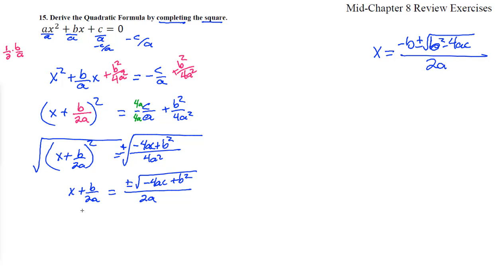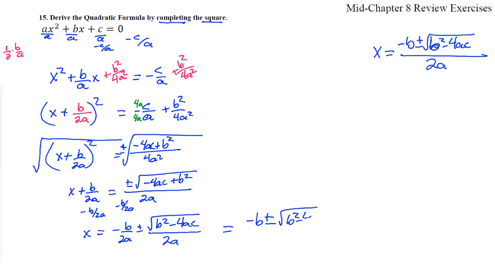Subtract b over 2a from both sides. Subtract b over 2a. So we get x equals negative b over 2a plus or minus the square root of, is that all right if we write the b squared first? Yeah, of course it is. There's your minus 4ac, and that's all over 2a. Oh, look, we have two fractions with the common denominator, so we can write them all together as negative b plus or minus square root of b squared minus 4ac all over 2a.